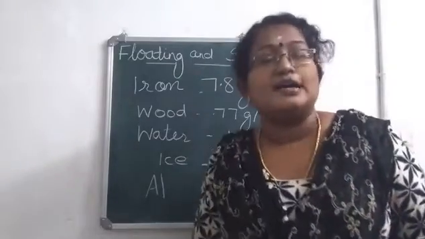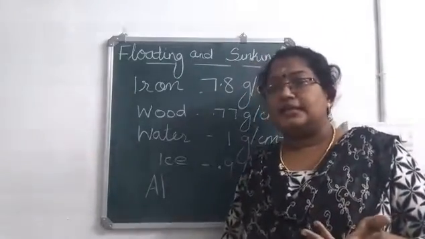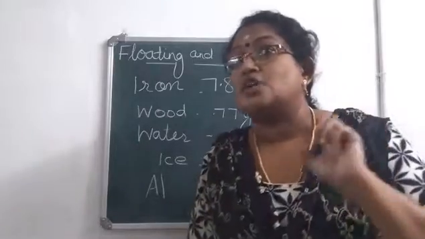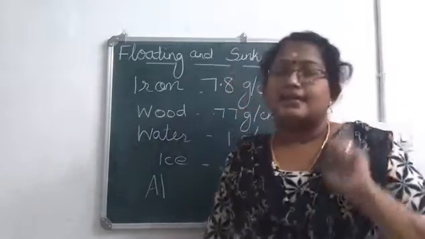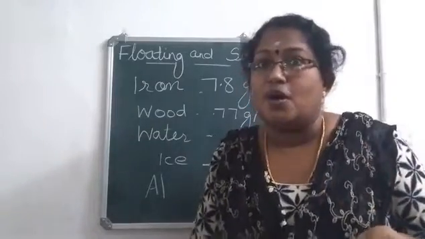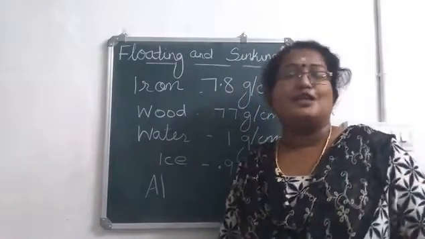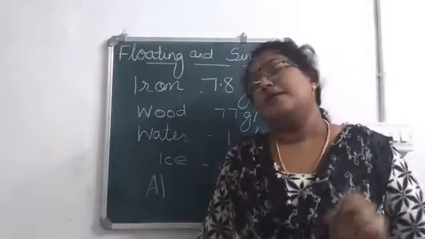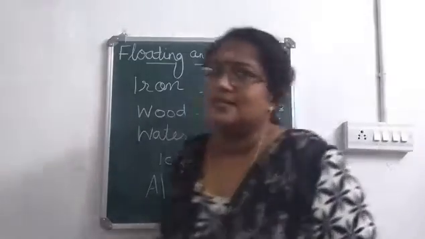Example is aluminium. It will sink in water because its density is greater than that of water. But the same aluminium will float on mercury because the density of aluminium is less than that of mercury. Is it clear now?